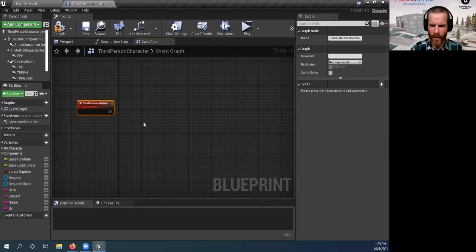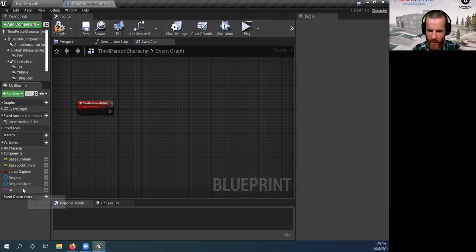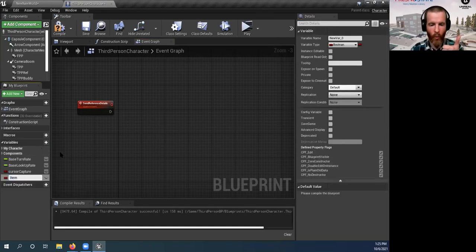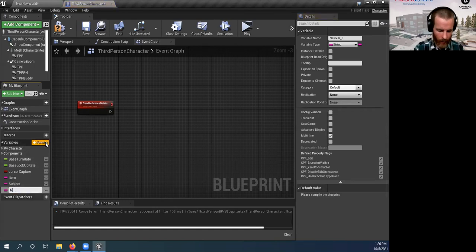So what do we want to happen? We want a few things here. We want to capture some information. Hey, I've got some variables here. Let me show you making some of these variables. I'll show you exactly what this looks like from scratch. So I'm going to add a variable, and we want to know three things from this reference interaction. We want to know what kind of item, what material type the patron wants. And we're going to have these string variables. That just means words that we can work with later. We want another one that's going to be the subject of this material that they want. And then we'll have the name of the actual patron.